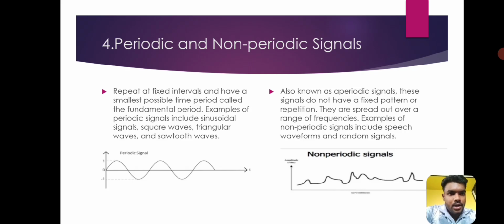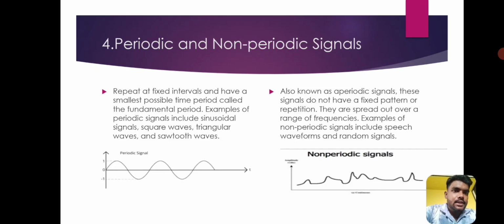Next, periodic and non-periodic signals. Periodic signals repeat at fixed intervals and have a smallest possible time period called the fundamental period. For example, periodic signals include sinusoidal signals, square waves, triangular waves, and sawtooth waves. In the figure we can see the sinusoidal waves. Like that, periodic signals also include square waves, triangular waves, and sawtooth waves.